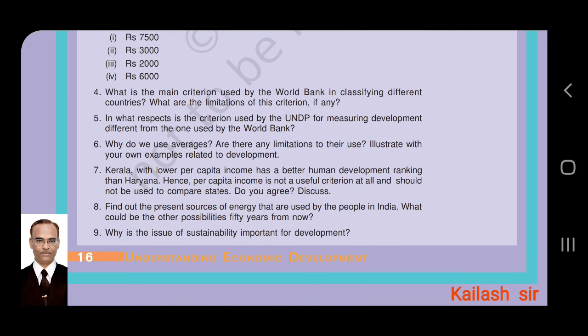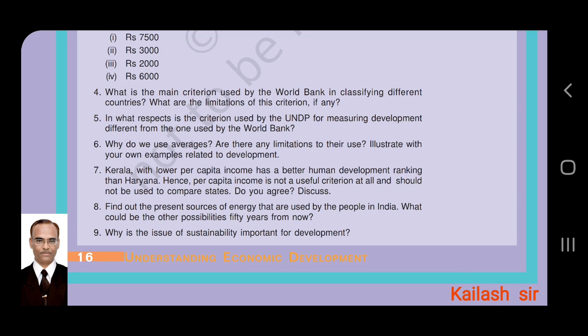What is the main criterion used by the World Bank in classifying different countries? What are the limitations of this criterion, if any? Next, in what respects is the criterion used by the UNDP for measuring development different from the one used by the World Bank? Next, why do we use averages? Are there any limitations to their use? Illustrate with your own examples related to development.